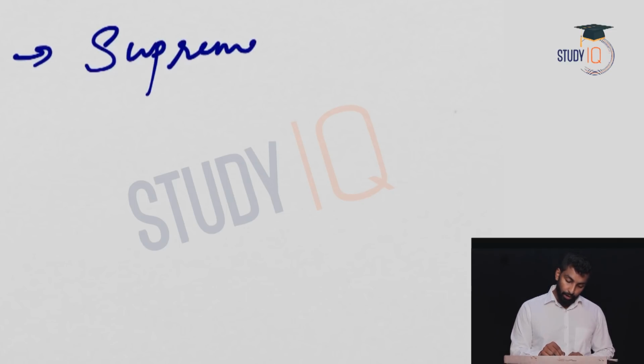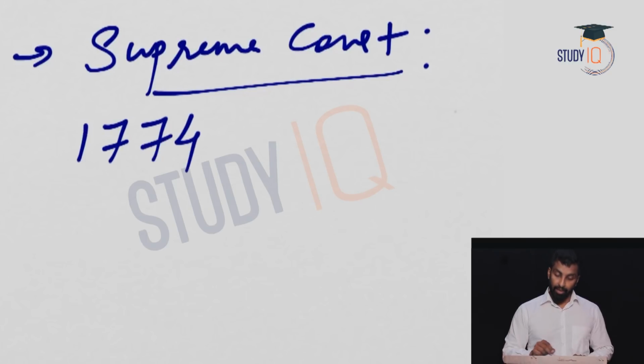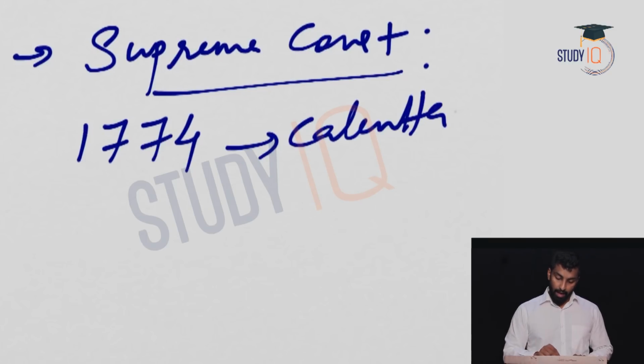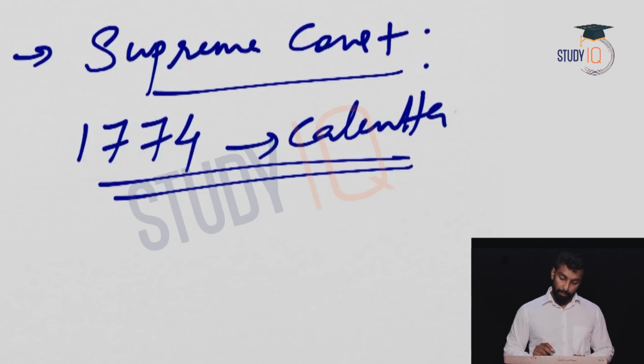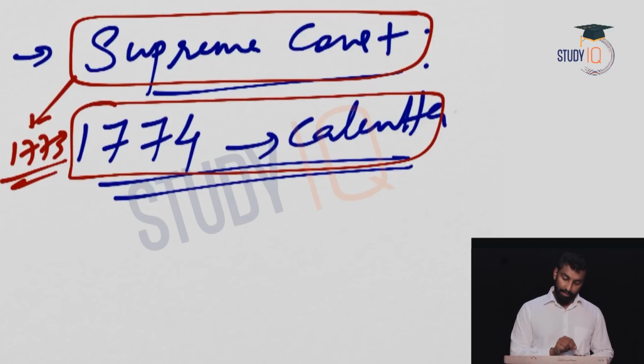Now the second one, if you see, a Supreme Court has to be established. The Supreme Court was established in 1774 at Calcutta. Okay, so one point which you need to keep in mind is that the provision for the establishment of the Supreme Court was there in the 1773 Regulating Act, but the court was established in 1774. That you need to keep in mind. Okay, 1773 and 1774.